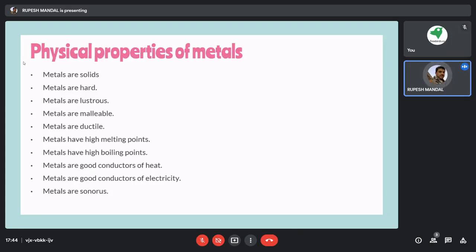So these are a few physical properties that metals have, but there are certain exceptions, and we will also discuss how and why those exceptions exist and how to deal with them. This ends the physical properties of metals.